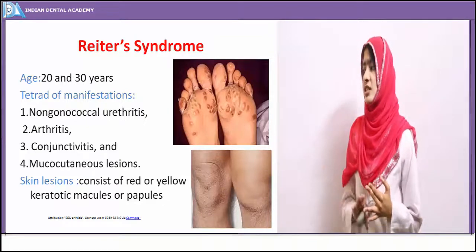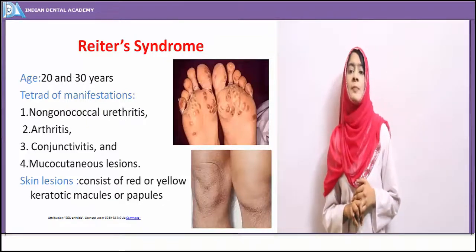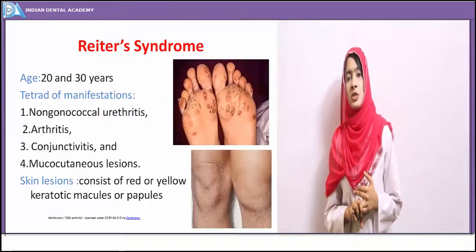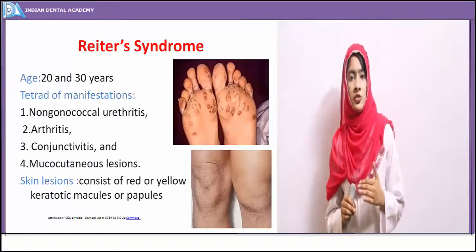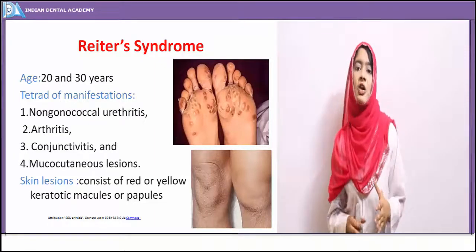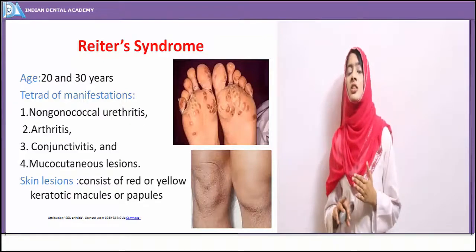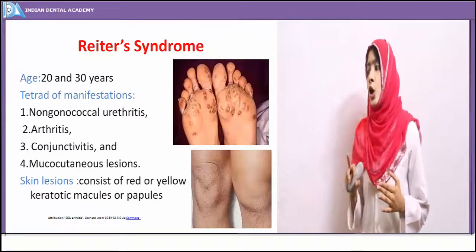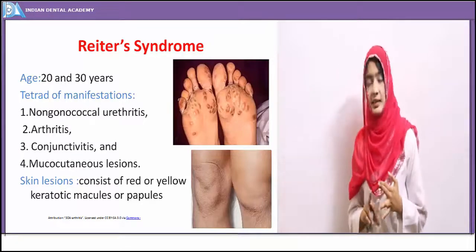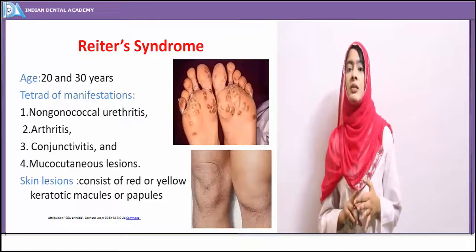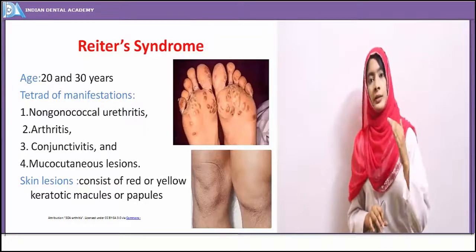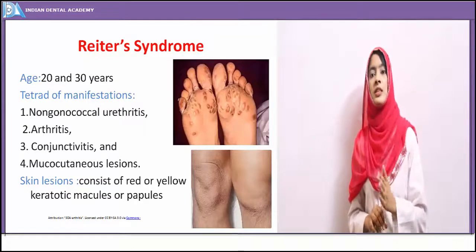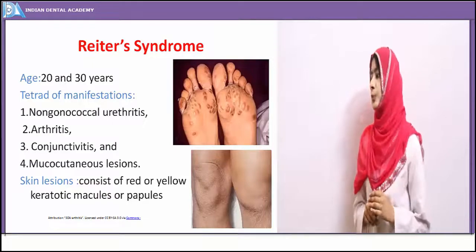This disease occurs in male persons more commonly, and the clinical presentation is seen in individuals about 20 to 30 years of age. Here it shows a tetrad of manifestations. That is, the clinical presentation definitely should show the presence of these 4 symptoms: non-gonococcal urethritis, arthritis, conjunctivitis, and mucocutaneous lesions. So the presence of these 4 clinical symptoms gives the diagnosis of Reiter syndrome.